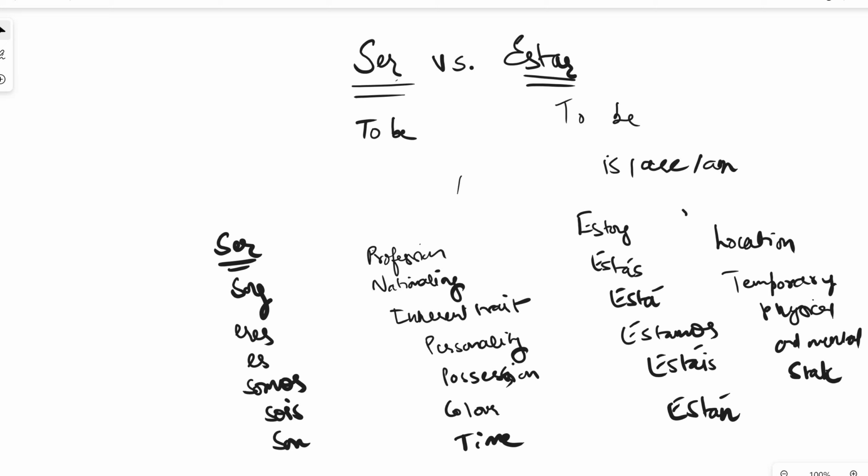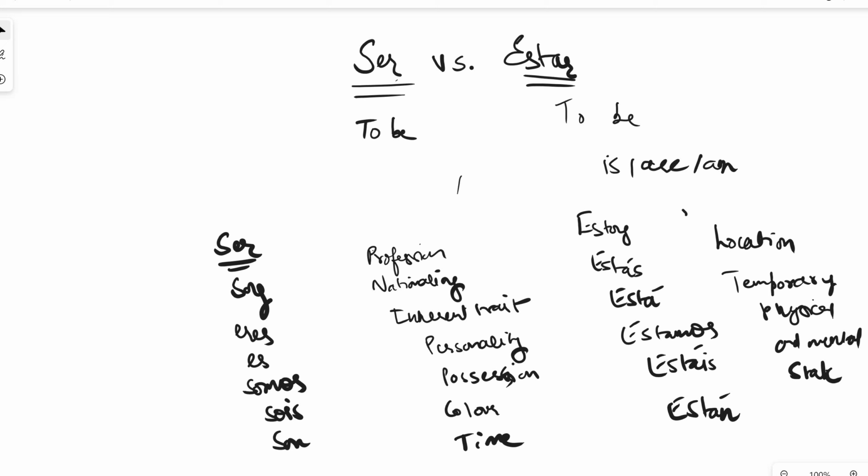For example, if I say I am angry, it's a temporary mental state. I'm not going to remain angry for the rest of my life. It's not a perpetual state that I am in. So that will be estar. If I say I am nervous, I'm not going to stay nervous for the rest of my life. It's an emotion. It's a temporary mental state that I'm feeling right now. Maybe next morning I wake up, I will be completely fine.